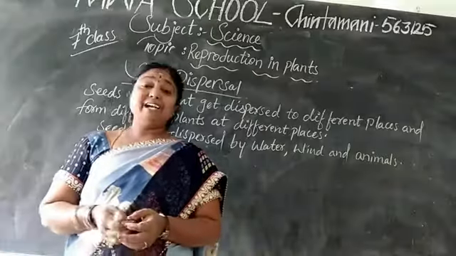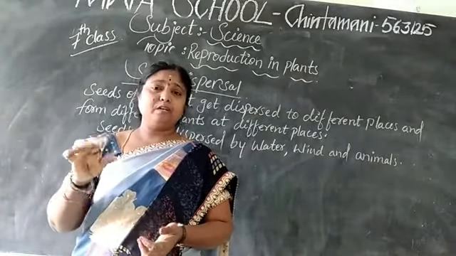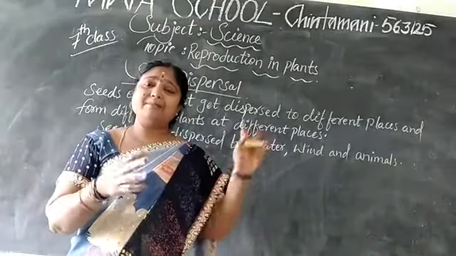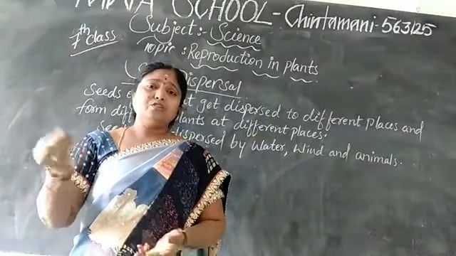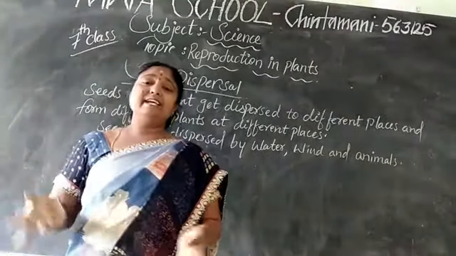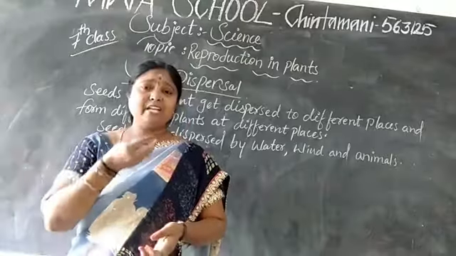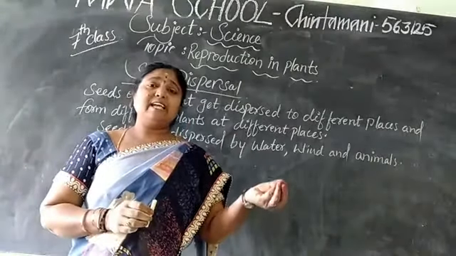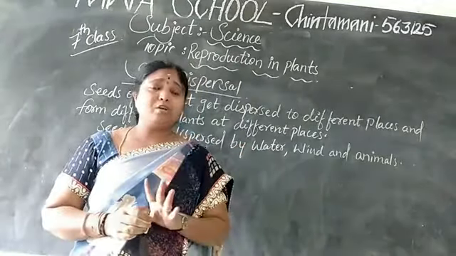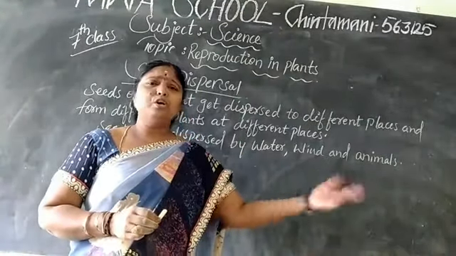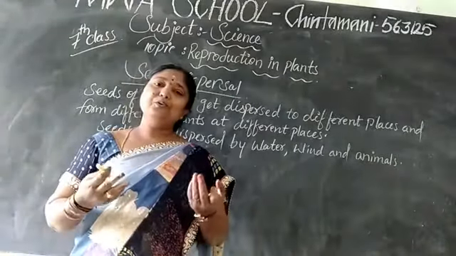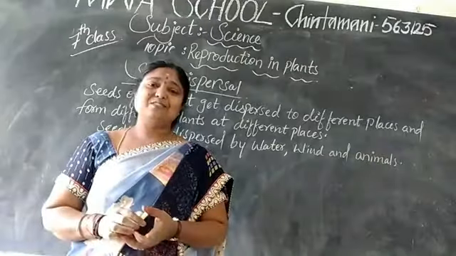And through the water, the seeds come through the air and fall on the water. Through the water also it moves from one place to another place and gets planted. Example, if you are eating fruits like mango or grapes, inside the fruit there is a seed, and what will we do, children? We are going to throw it. There it is going to grow as a new plant.